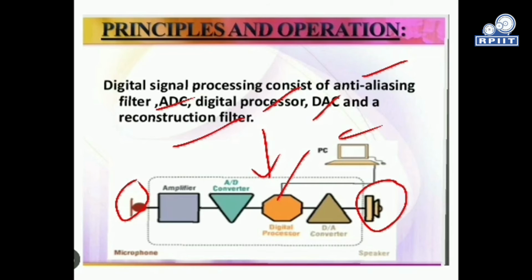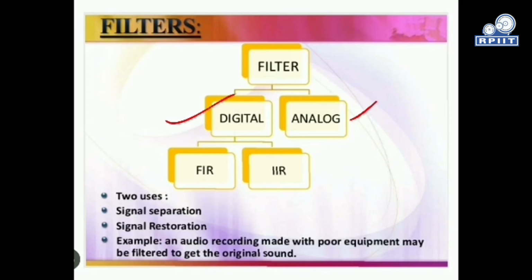One is digital filters, another is analog filters. Further, digital filters are classified into two categories, FIR and IIR. FIR represents the finite impulse response filter, and IIR represents the infinite impulse response filter. There are two main reasons for which we use filters: one is signal suppression, and another is signal distortion.